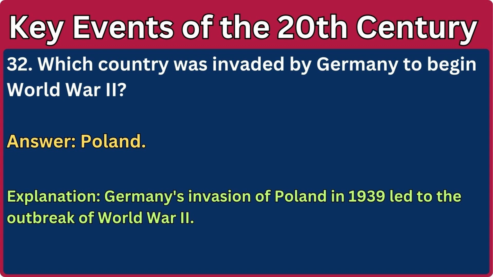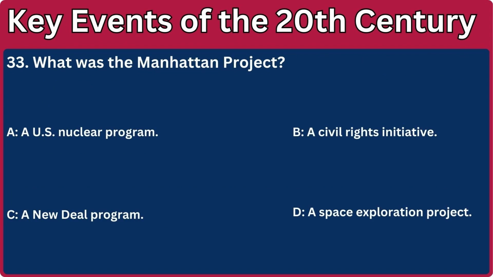33. What was the Manhattan Project? A. A U.S. nuclear program. B. A civil rights initiative. C. A New Deal program. D. A space exploration project.